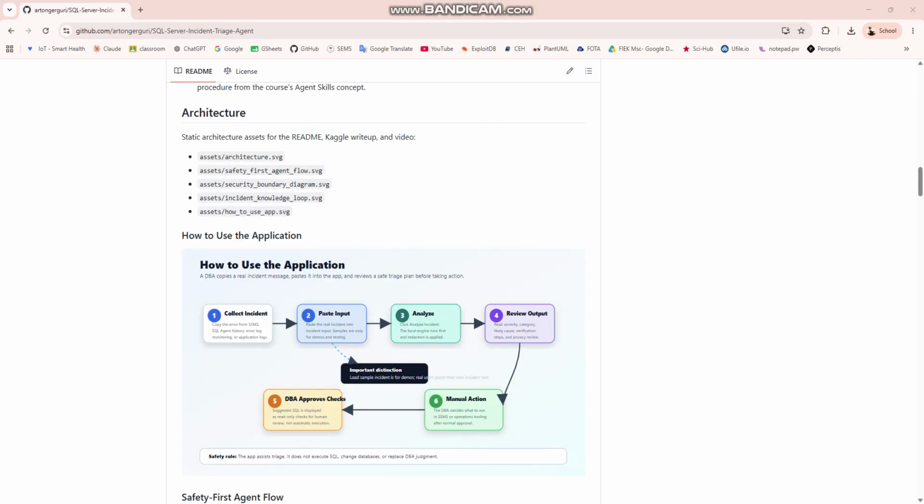The normal user workflow is simple. A DBA copies the real incident message from SQL Server Management Studio, SQL Agent History, SQL Server Log, monitoring, or application logs. Then the user pastes the text into the incident input field and clicks Analyze Incident. The Load Sample Incident option is only for demos and testing. In real use, the user pastes the actual incident text. The application then returns a structured triage result, but it does not execute SQL automatically.